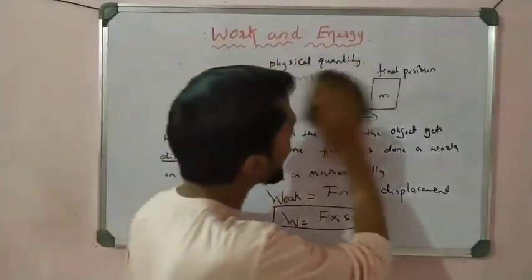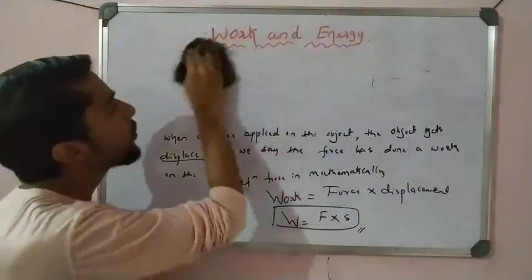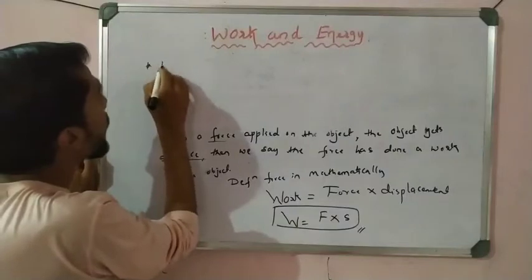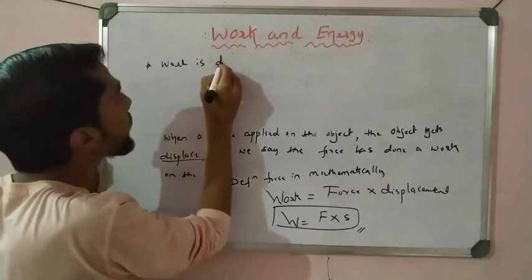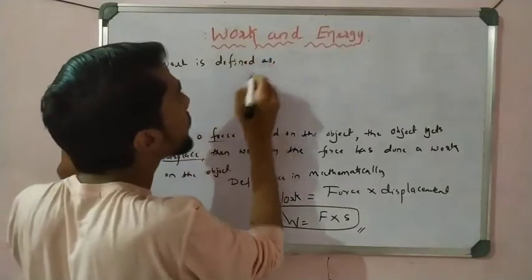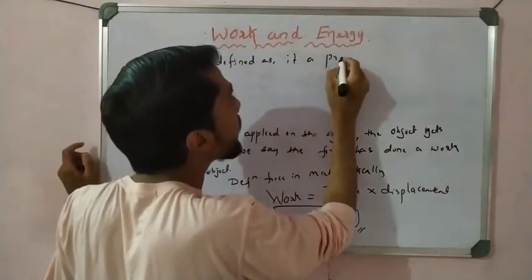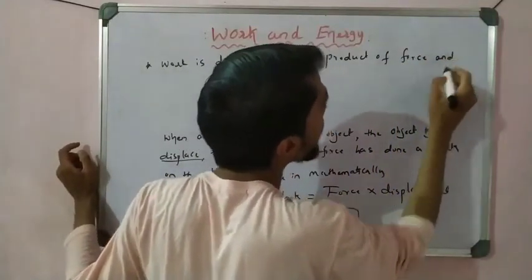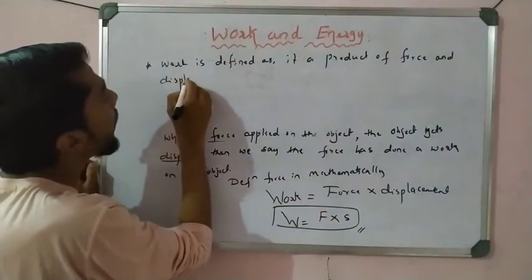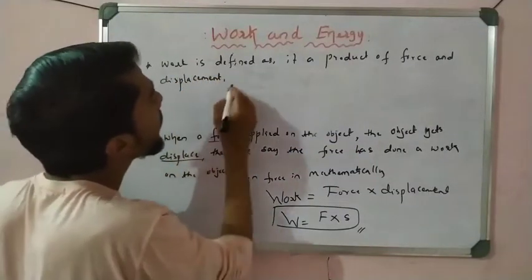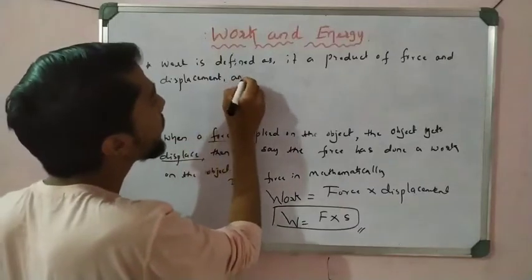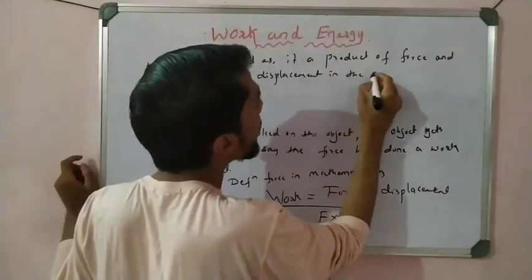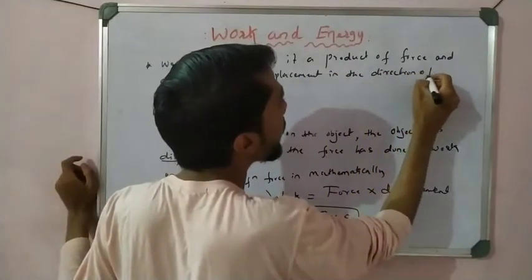Now we can easily define work. So what is work or what is work done? See here, work is defined as the product of force and displacement, force and displacement in the direction of force, right?